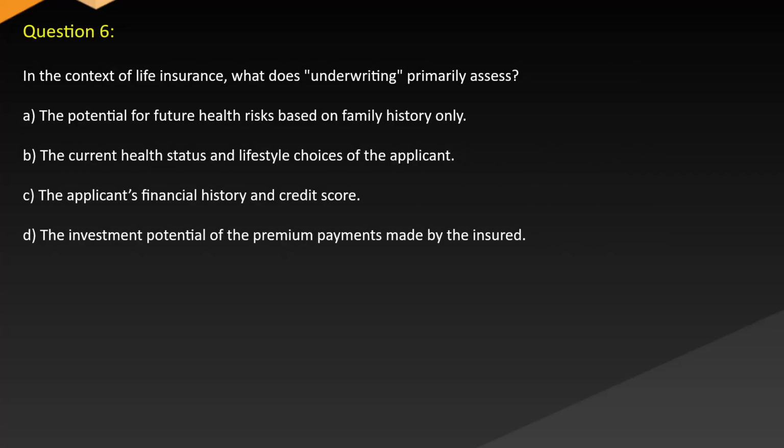Question 6. In the context of life insurance, what does underwriting primarily assess? A. The potential for future health risks based on family history only. B. The current health status and lifestyle choices of the applicant. C. The applicant's financial history and credit score. D. The investment potential of the premium payments made by the insured.